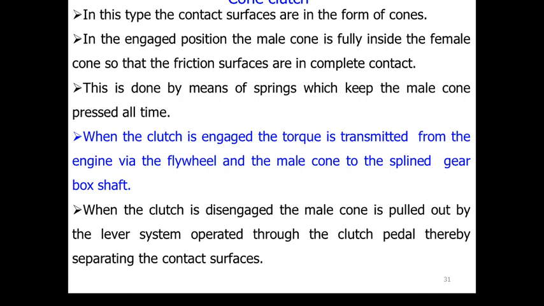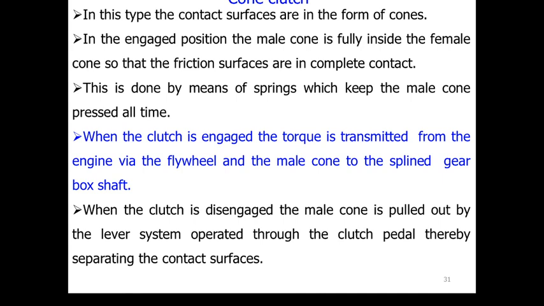We can see here that in this type the contact surfaces are in the form of cones, a male cone and a female cone. In the engaged position, the male cone is fully inside the female cone, so that the friction surfaces are in complete contact. This action is achieved by using springs which keep the male cone pressed all the time. When the clutch is engaged, the torque is transmitted from the engine via the flywheel and the male cone to the splined gearbox shaft. When the clutch is disengaged, the male cone is pulled out by the lever system operated through the clutch pedal, thereby separating the contact surfaces.